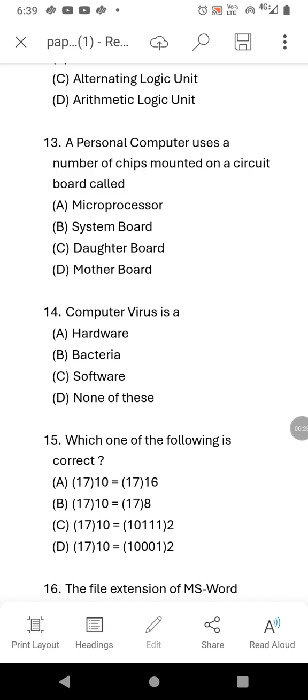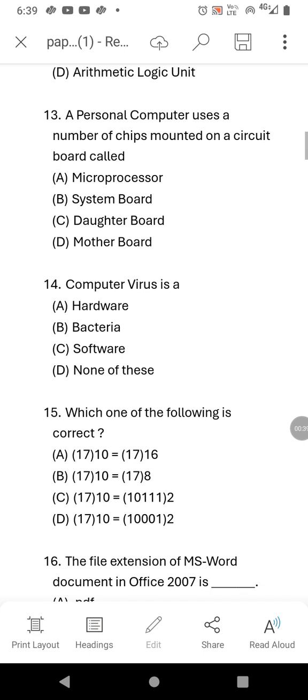Motherboard consists of all the main circuit chips. Okay, and it is connecting CPU, memory, and other components of computer. And microprocessor. Microprocessor is a chip only in CPU. And system board. System board, we can consider the standard answer of system board is motherboard. And daughter board. Daughter board is an expansion board, secondary expansion board.